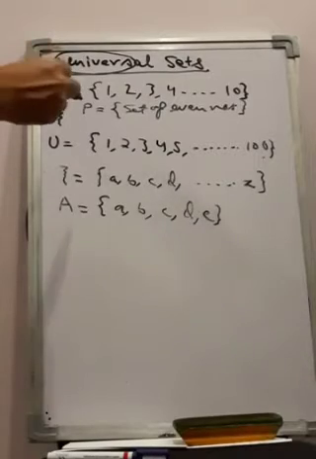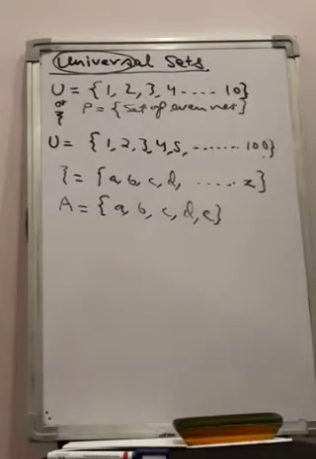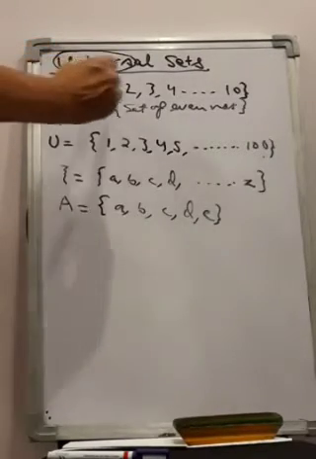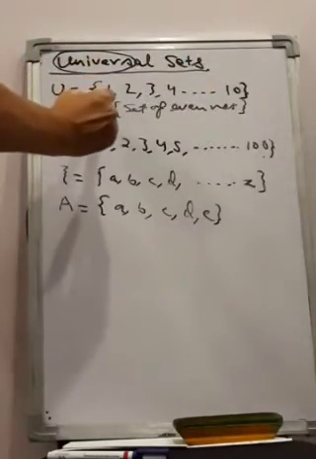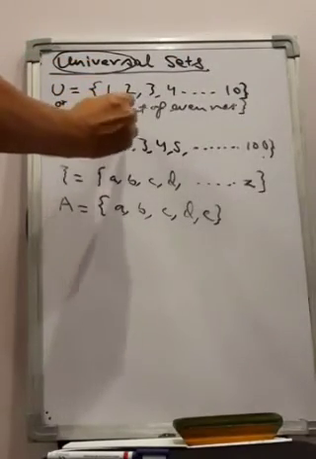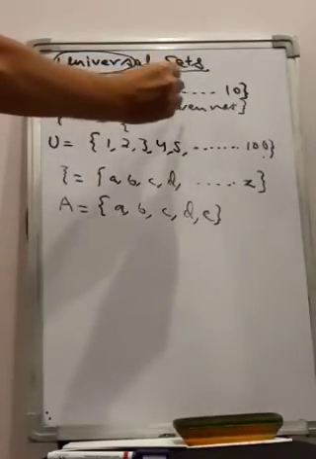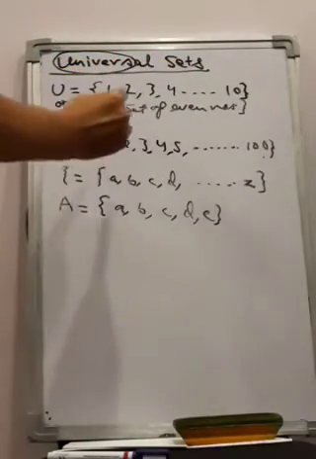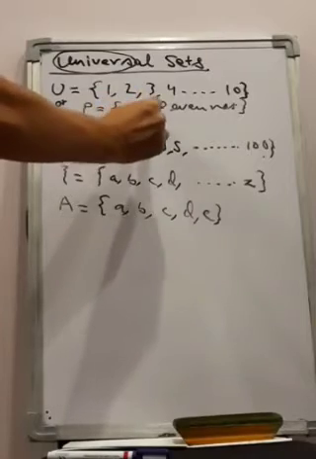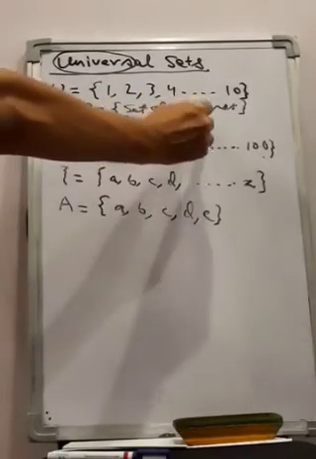Since you know your universal set is this, you are going to choose your even numbers from this set only, that means from the elements which are present in the universal set. So what are those even numbers? 2, 4, 6, 8 and 10.